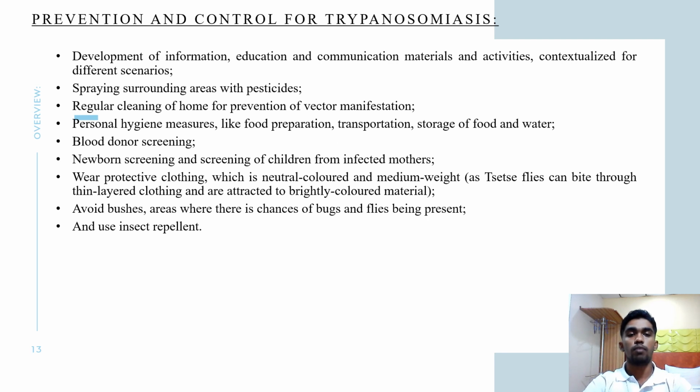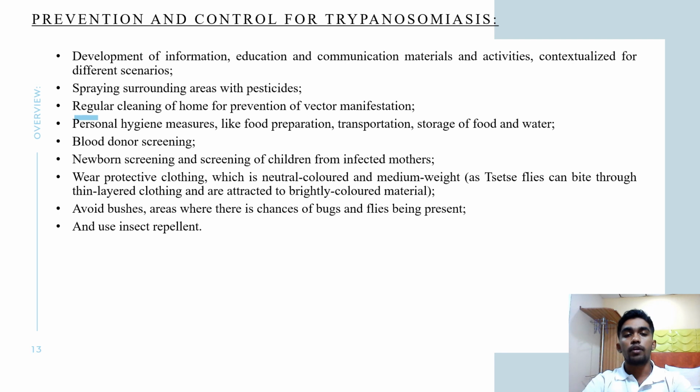Some are by the spraying of surrounding areas with pesticides, which can kill off the bugs or flies surrounding the household. Regular cleaning of the home can prevent vector infestation. Personal hygiene measures, by the way we prepare our food, how we store our food and our water. We can also watch out for donors during blood donor screening. Also, we can isolate those newborns and children that could have acquired the disease from their infected mothers.